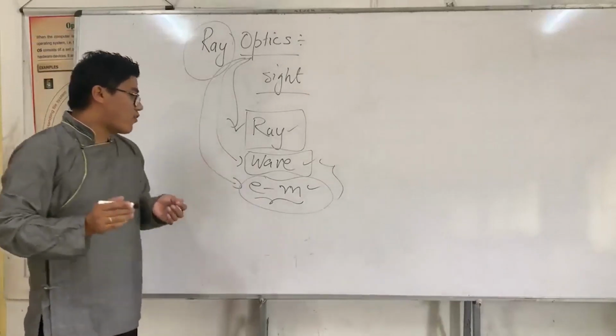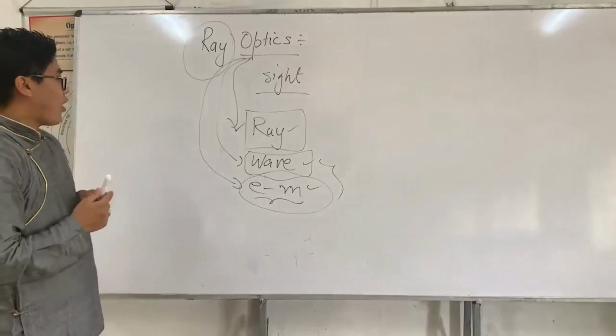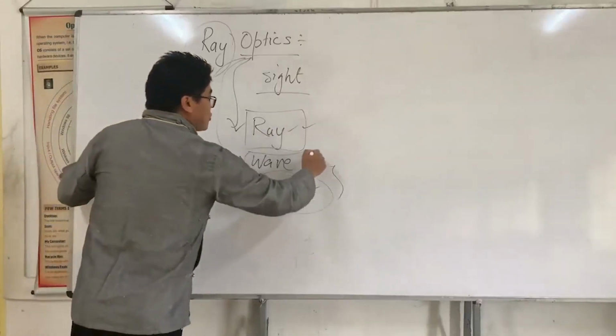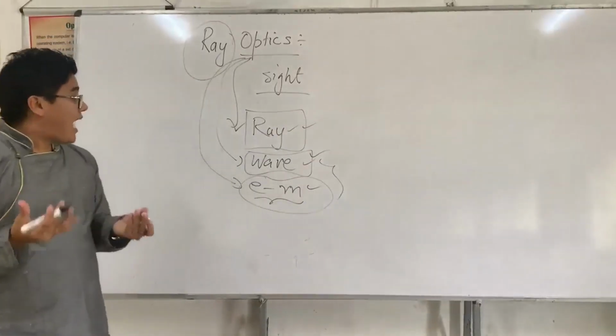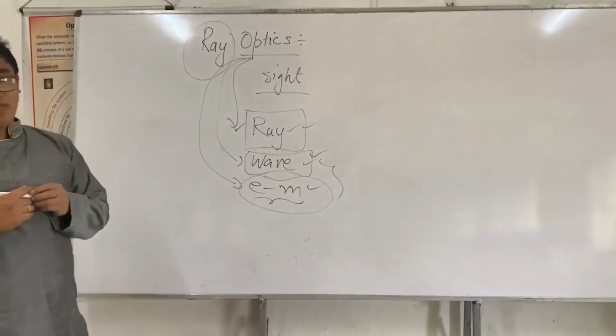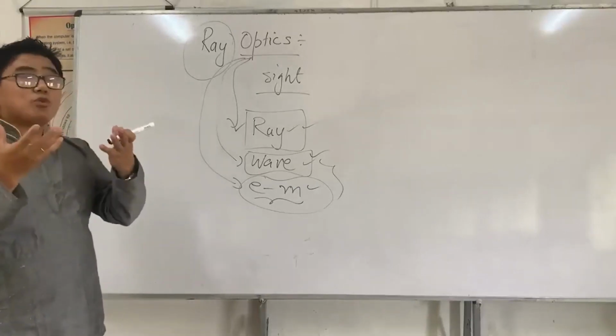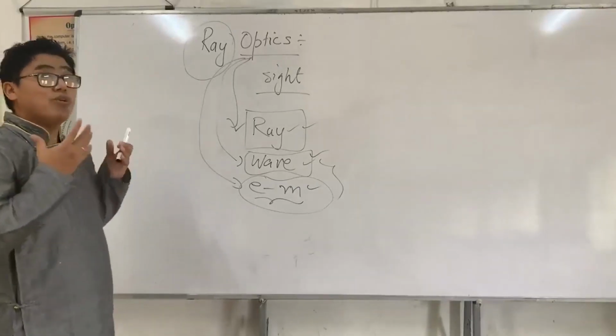Electromagnetic wave optics you may study in higher classes. So in class 12, you are going to study these two light pictures, ray pictures of light and wave pictures of light.